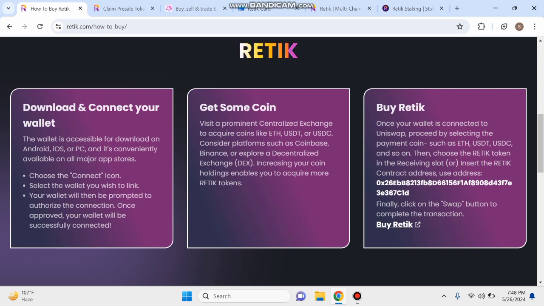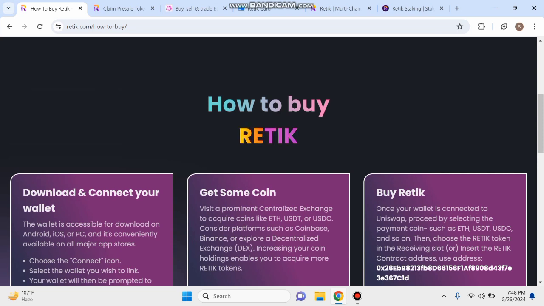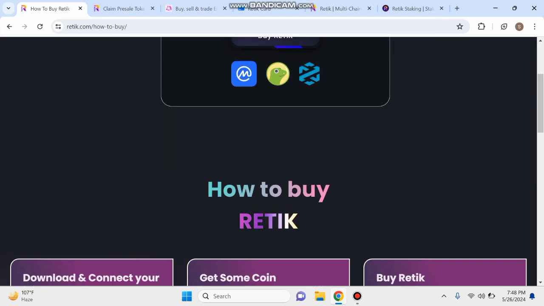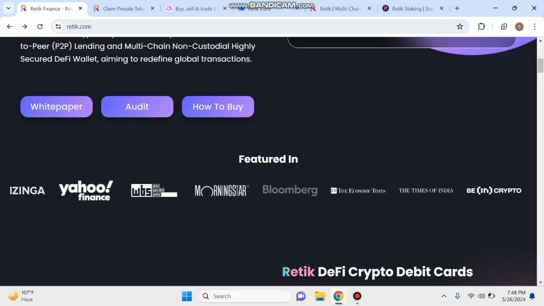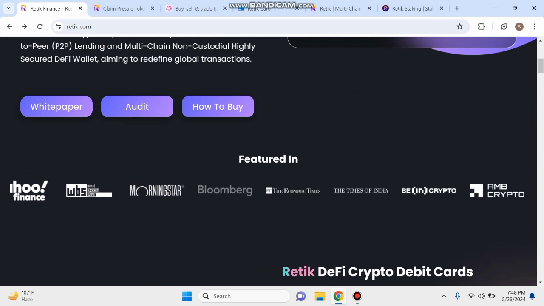Your wallet will then be prompted to authorize the connection. Once approved, your wallet will be successfully connected. Get some coin, buy Ratic. You can see this all. We have discussed how to buy Ratic Finance through the Uniswap interface. And next we go back to the home page. So guys, you can see this page is open. Next guys, you can check here featured in Yahoo. You can see this Bloomberg.